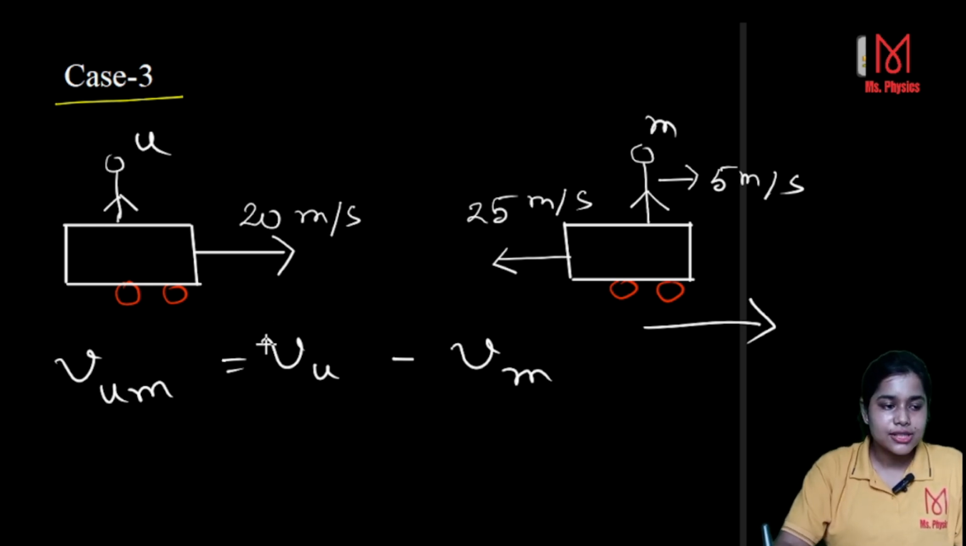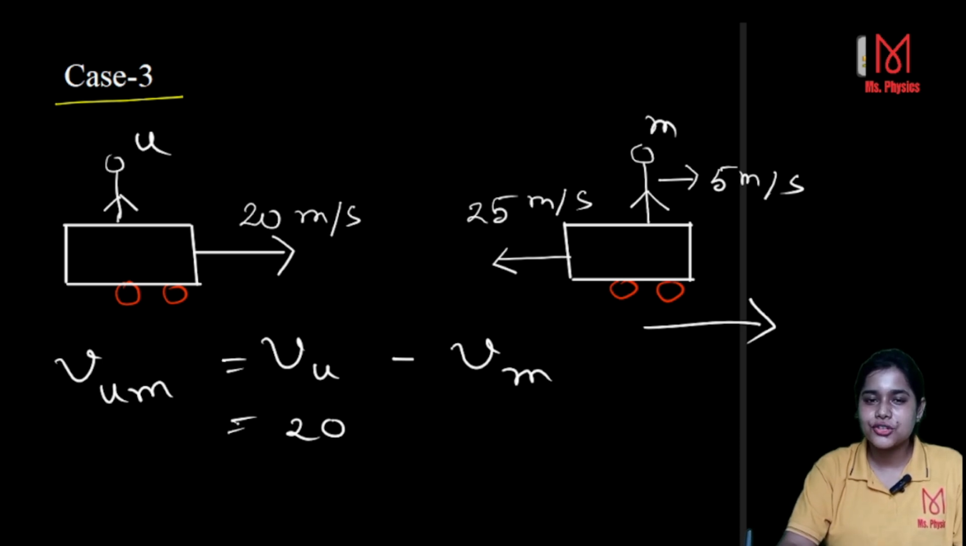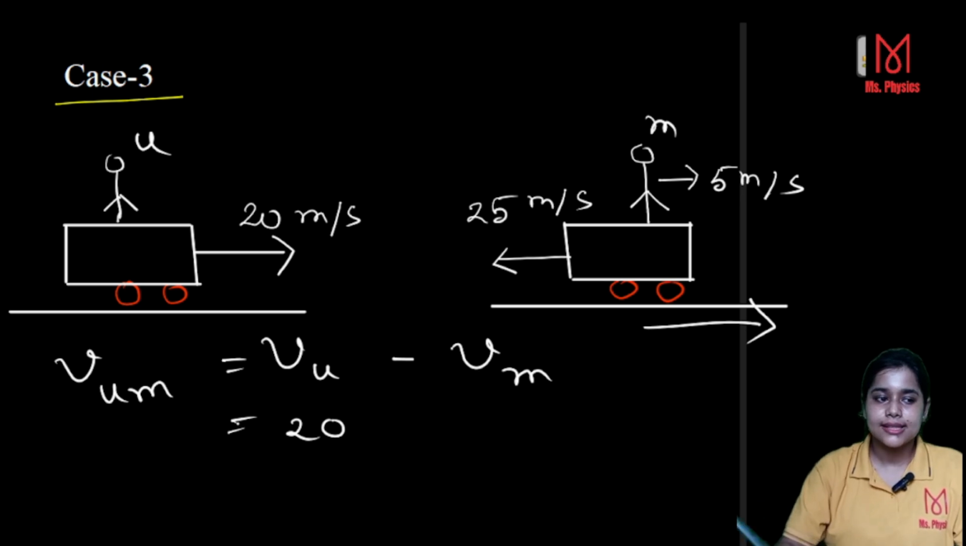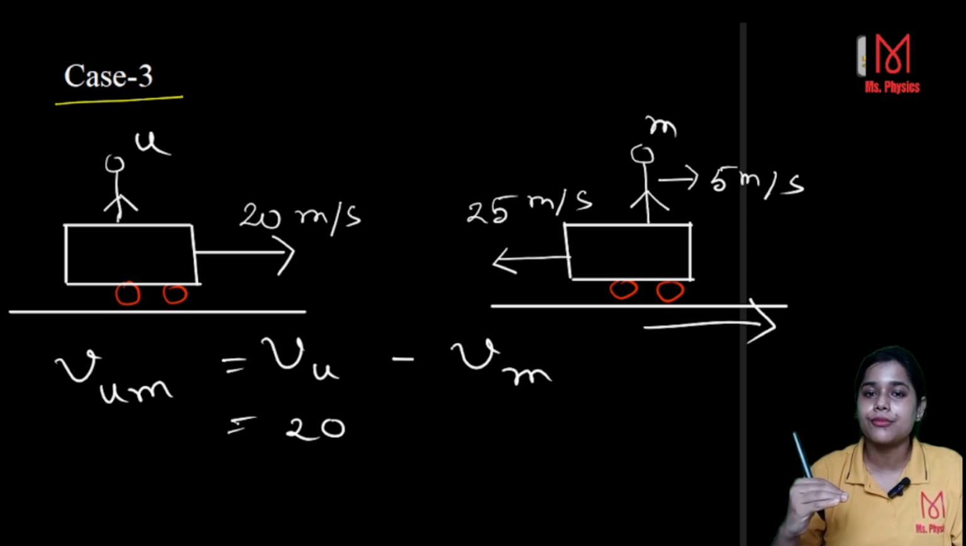Now the velocity of you is 20. But velocity of m, the velocity of me, do you know it? Not really. Because the velocity of you is with respect to the earth. But the velocity of me with respect to the earth, we don't know. Two velocities can be subtracted only with respect to the same frame of reference.